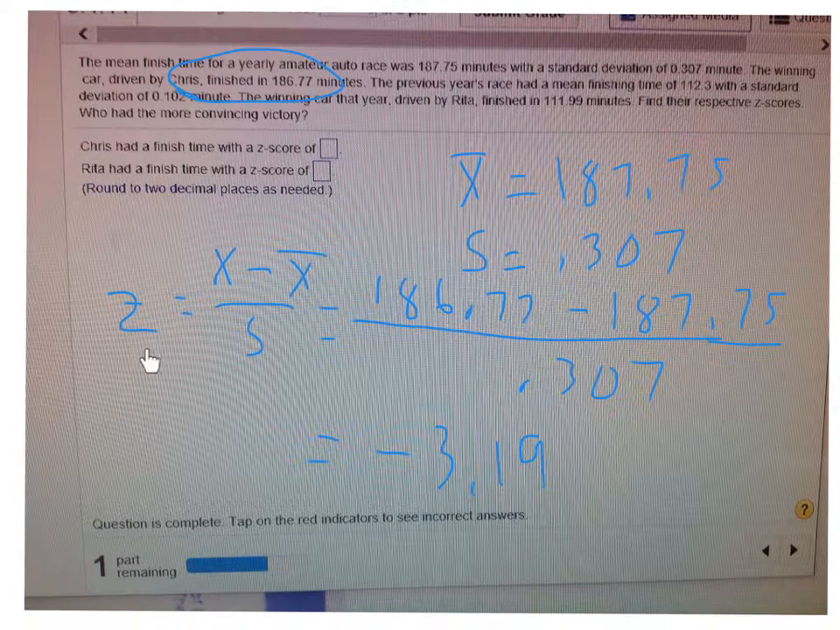Here's the formula. The z-score equals the particular score minus the mean, all over the standard deviation. So I put in Chris's score, 186.77, minus the mean, over the standard deviation. And that comes out to minus 3.19. That would be the z-score for Chris.